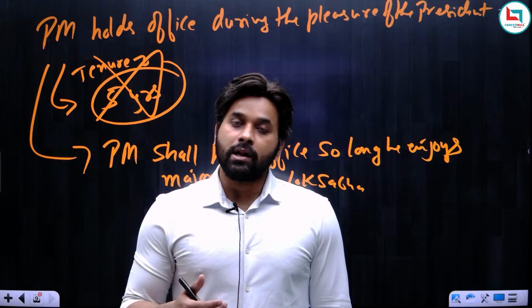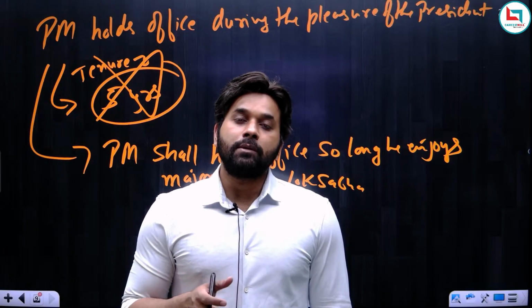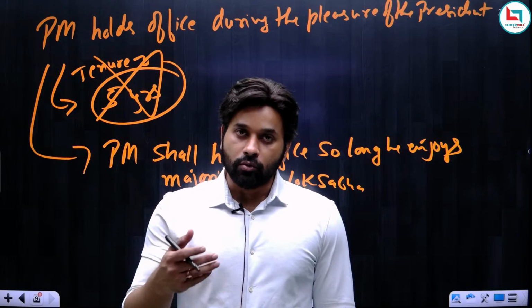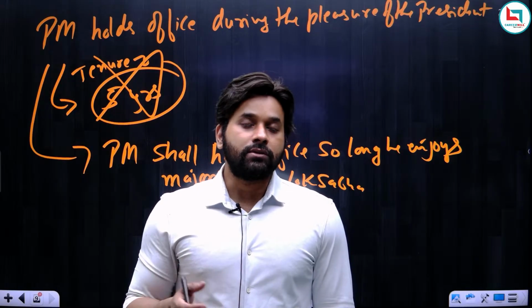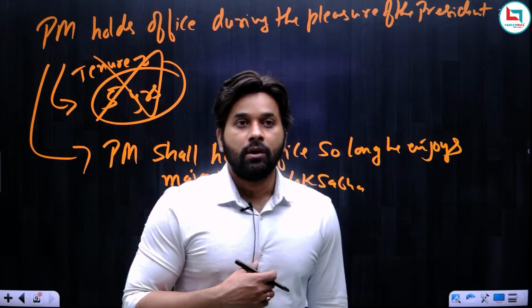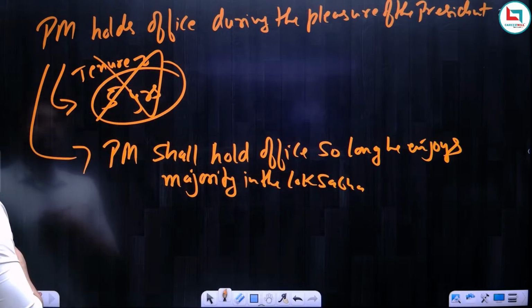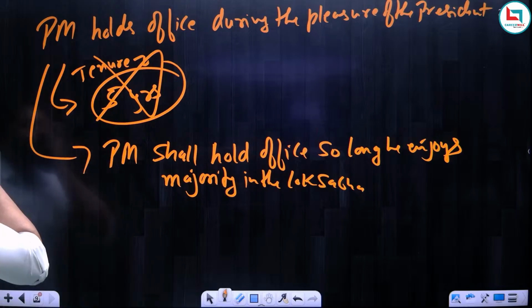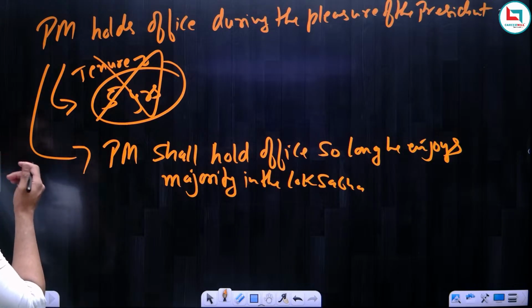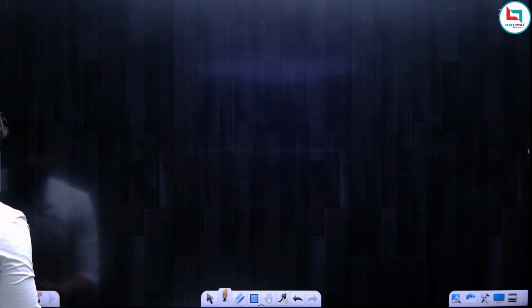Article 74 and Article 75 are responsible for establishing the parliamentary form of government. So if the president is trying to do things on his own, at his discretion, then in that case the president can be removed from the office on the ground of violation of the constitution. So I think this is clear: what is the tenure of the prime minister? The tenure of the prime minister is simple. He stays in the office so long as he enjoys majority in the Lok Sabha. So this is the tenure of the prime minister.